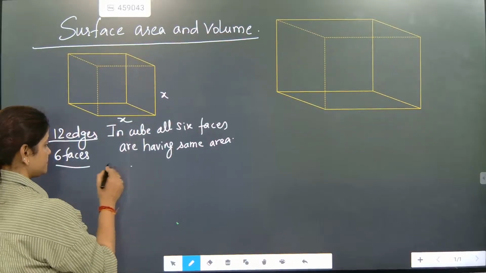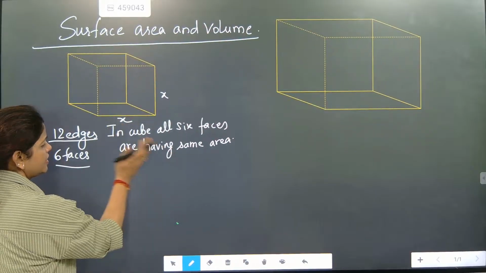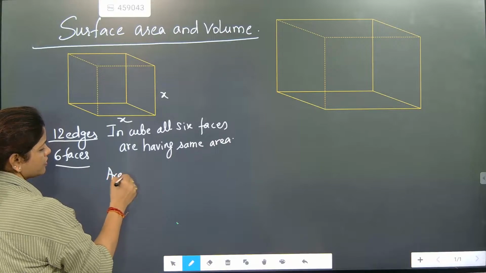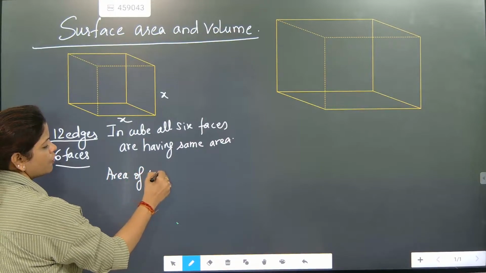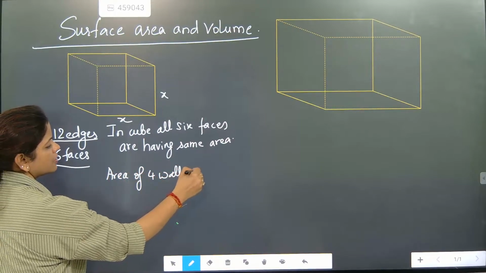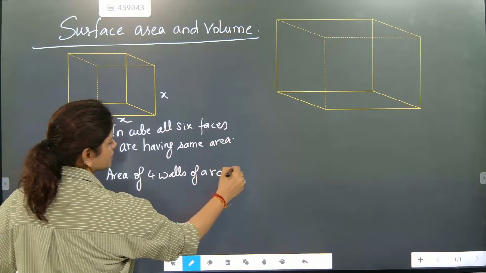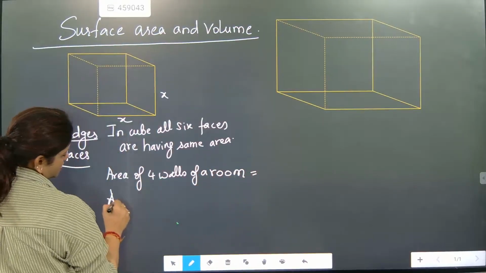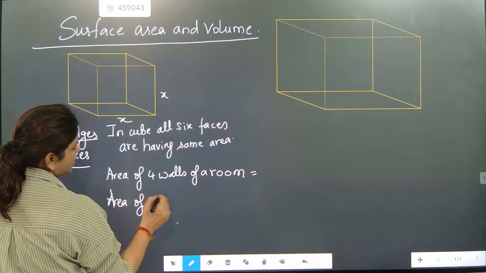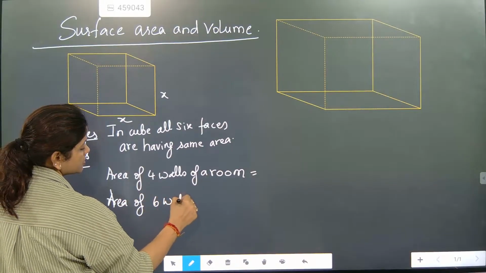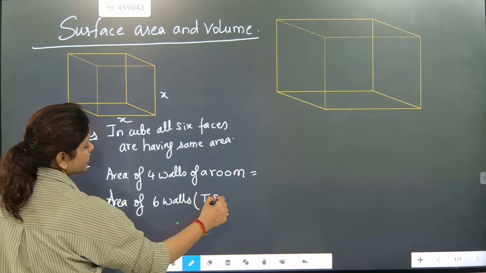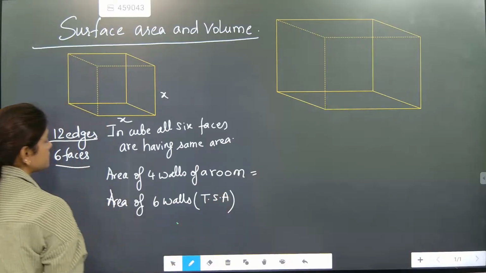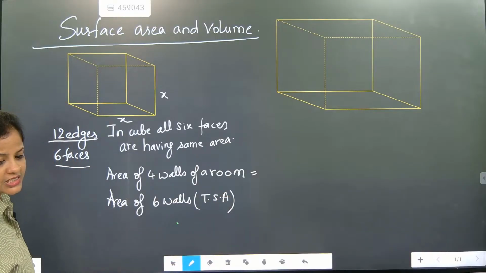So here, area of 4 walls of a room, area of 6 walls in bracket TSA, because each face is having area.